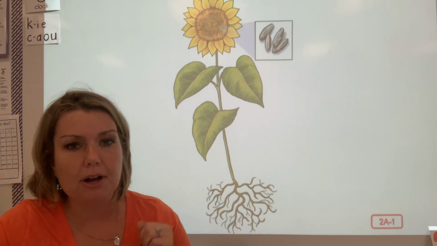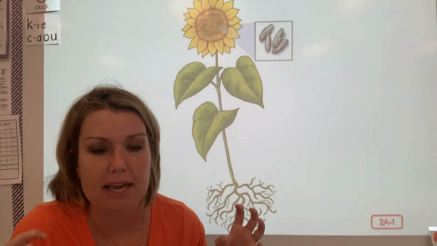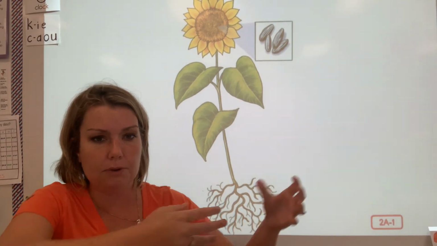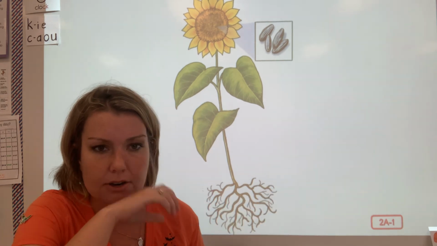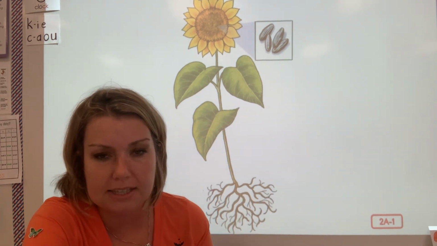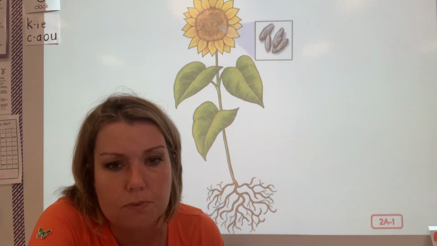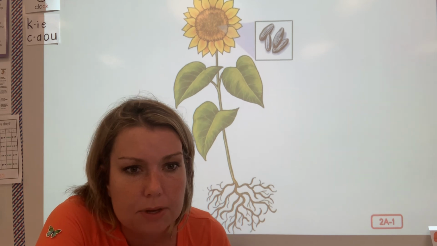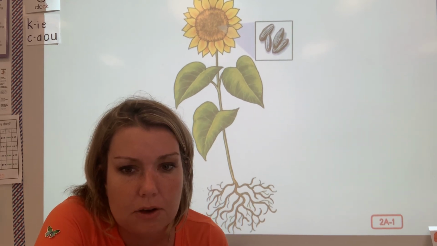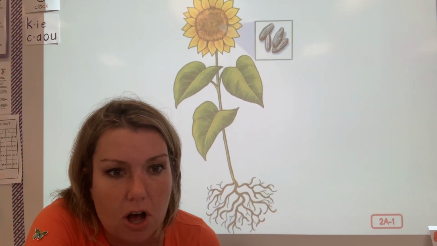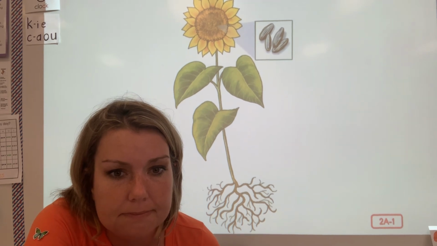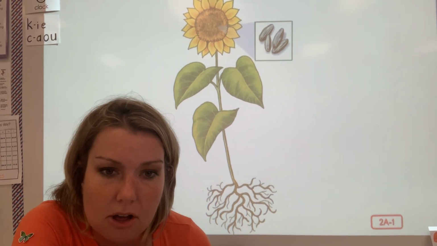What do we call the process that the plant does to make food? What do we call that when we put all the ingredients together and make the food? We mix all the ingredients together, water, air, sunlight, and we make food. Does anyone know what that is called? Adeline, do you know?